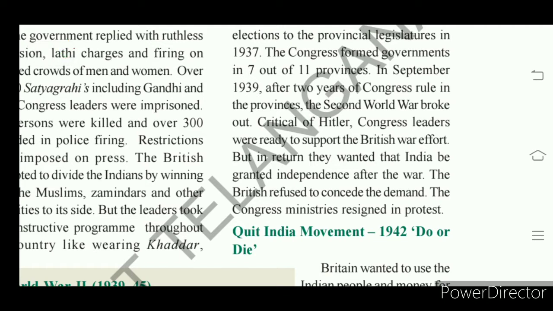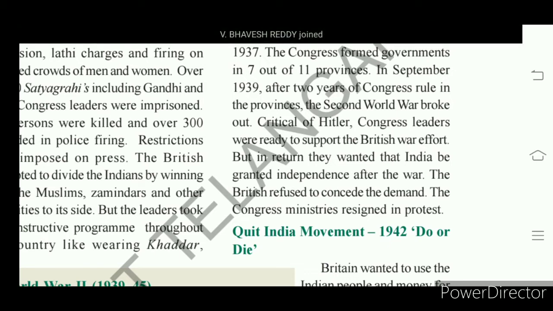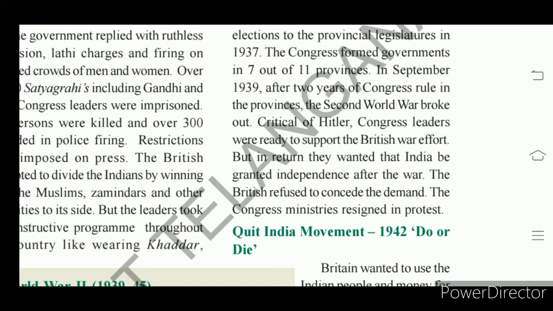Hitler followed fascism, that is Nazism. Nazism is the ideology of Hitler, so we are against it. So whether we have to join with Hitler to defeat Britain, or to support the British in the Second World War. So this is the critical situation for India.